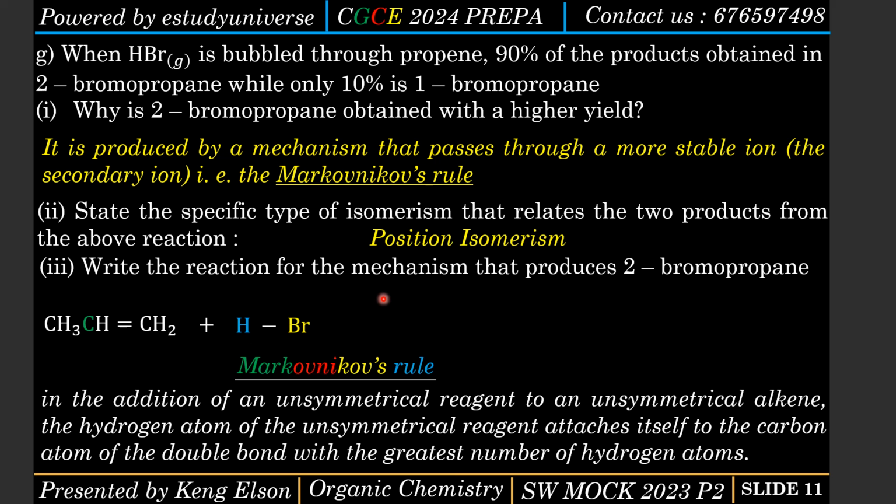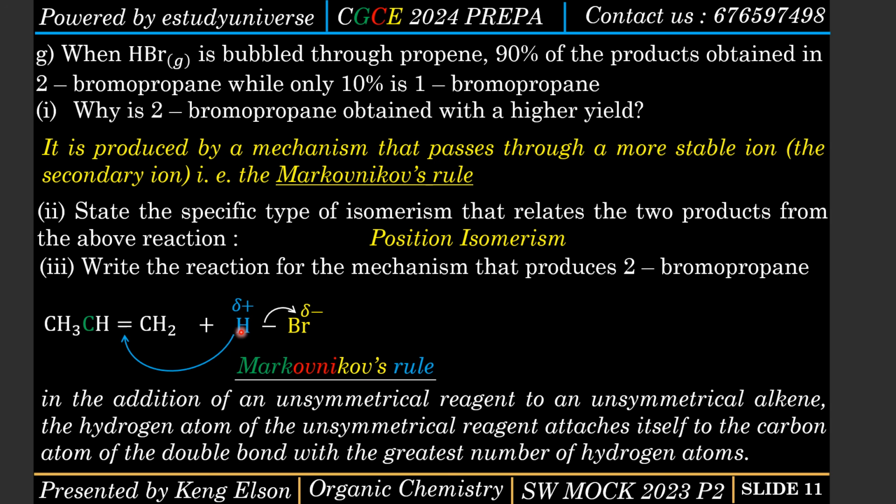So how will the mechanism be? First of all, for this hydrogen to leave, and also for the bromine to leave, the hydrogen is supposed to lack electrons. So the bond between hydrogen and bromine will first of all be broken, and since bromine is more electronegative, the electrons are going to be pulled towards bromine, and they are now going to acquire slightly positive and slightly negative charges.